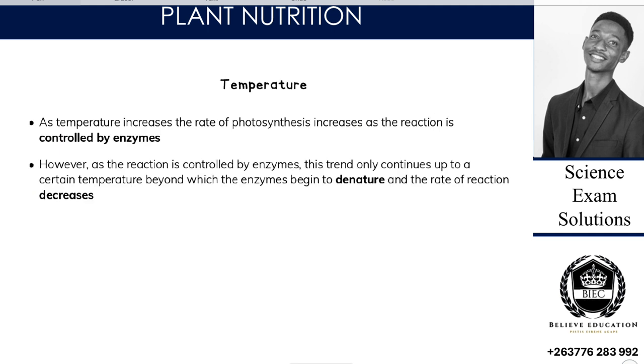So we go to temperature. As temperature increases, the rate of photosynthesis increases as the reaction is controlled by enzymes.